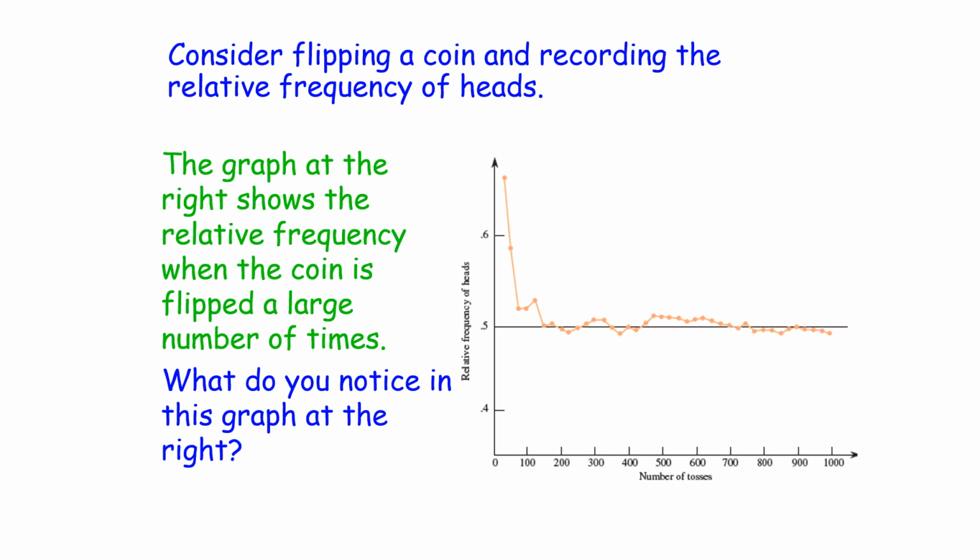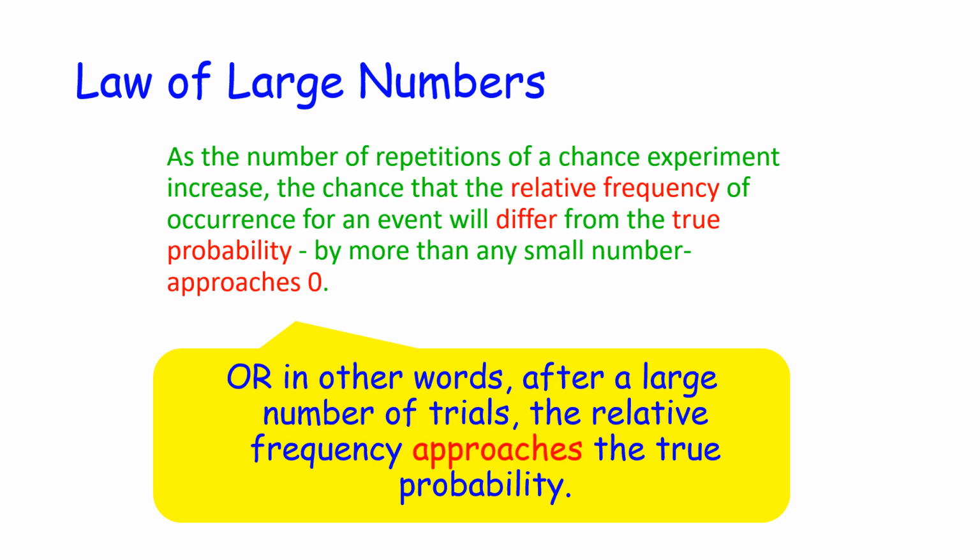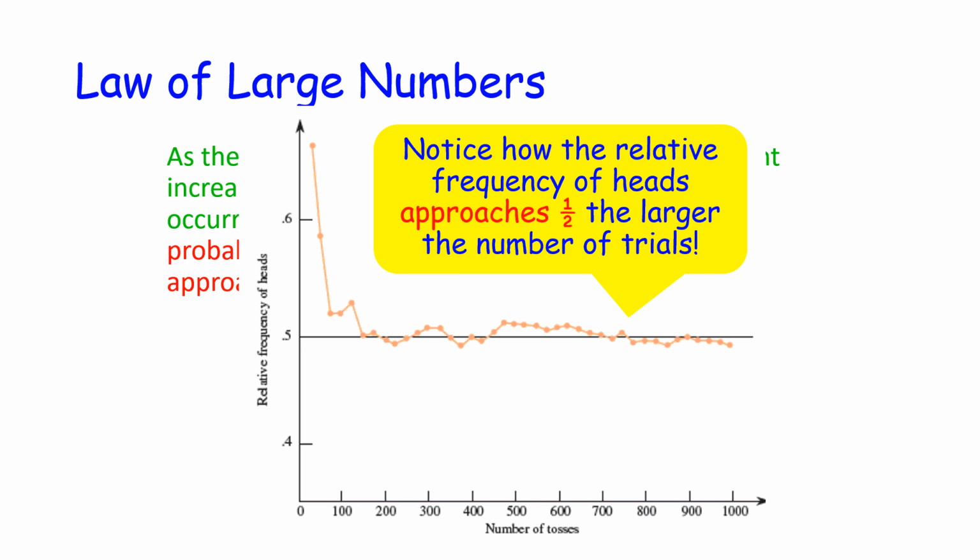This brings us to our law of large numbers. As the number of repetitions of a chance experiment increases, the chance that the relative frequency of occurrence for an event will differ from the true probability by more than any small number approaches 0. In other words, after a large number of trials, the relative frequency approaches the true probability. Notice how the relative frequency of heads approaches 1/2 the larger the number of trials gets.